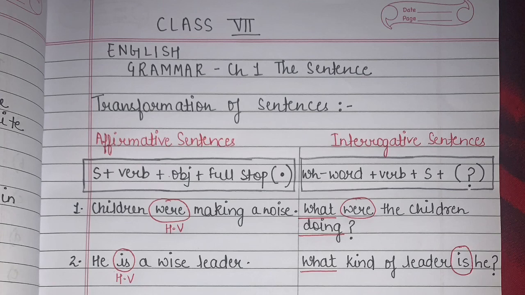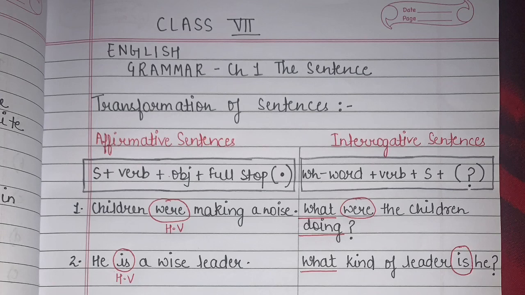Okay, so here, what were the children doing? Question mark. Basically, it was already given in the answer. Children were making a noise. So, what were the children doing? So, I have just added this WH word what in order to frame the question. Okay. Now, let's see different types of sentences.